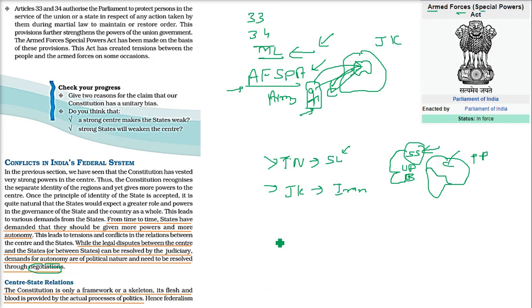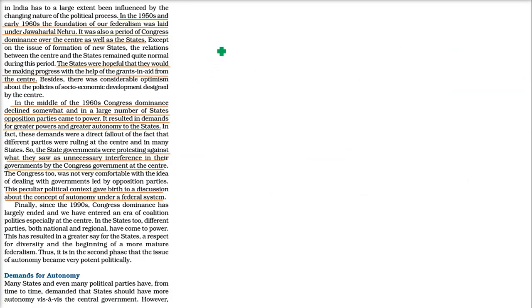Then there are center and state relations. See, the constitution is just a framework. It is not saying everything. It is a framework, you have to feed things inside. It's like a skeleton, you have to put flesh and blood inside this. And this is only through good negotiation, good politics, which is shown here. In the 1950s and 1960s, it started with Jawaharlal Nehru. The advent of federalism in India was led by then Pandit Jawaharlal Nehru, the first Prime Minister of India.